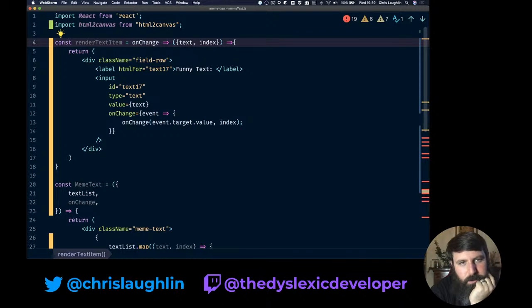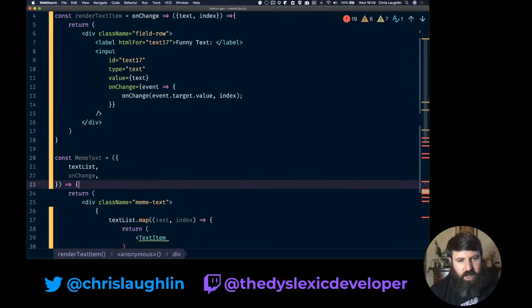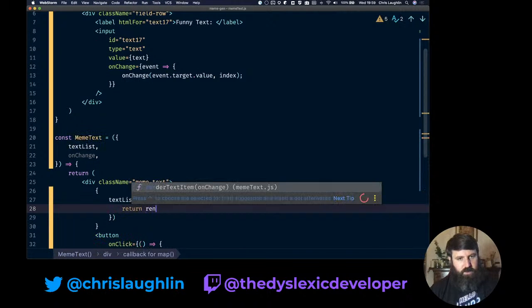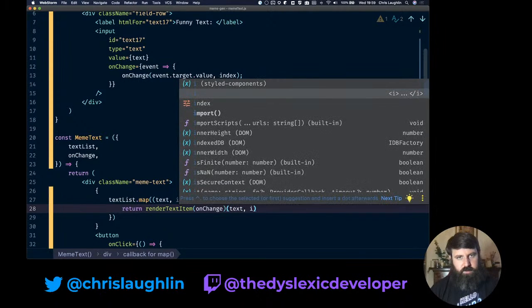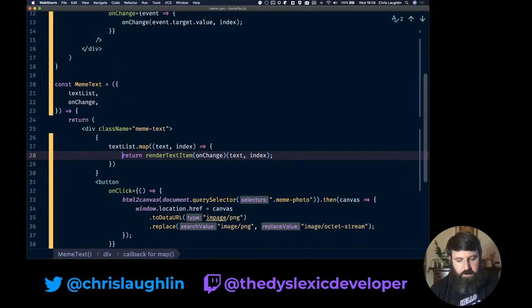It doesn't need to be named like a component though. I'm already down in this higher order function component route, so we're sticking with it. So we say render text item, on change and text, index. It doesn't need to be a higher order function, but in this example it's just working because I could be changing it. So iterating over render text item, on change.